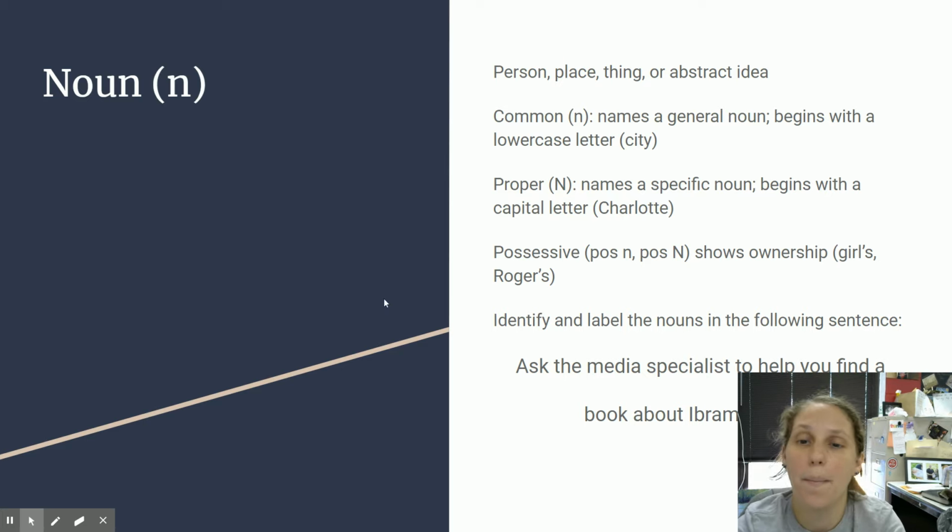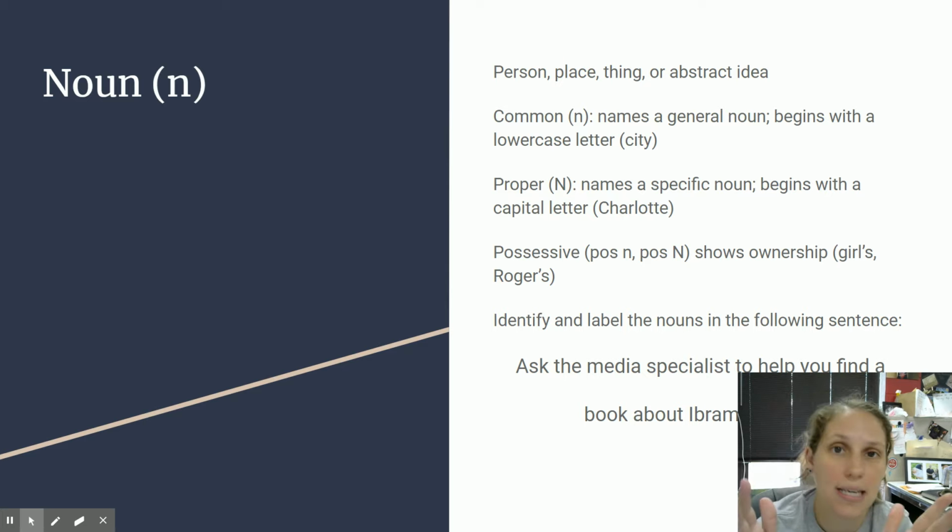They can be possessive common nouns, in which case it'd be POS lowercase n, or possessive proper nouns, POS capital N. So the girls' ball, as opposed to Roger's ball. It could be any girl, but this time it's Roger. So again, common versus proper here.